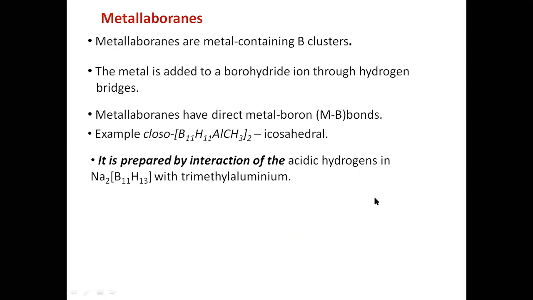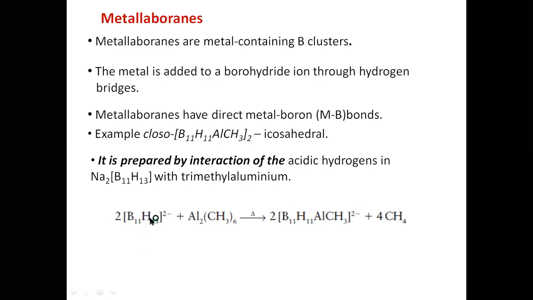See, an example: B11H15, when reacted with a base, has two hydrogens removed.